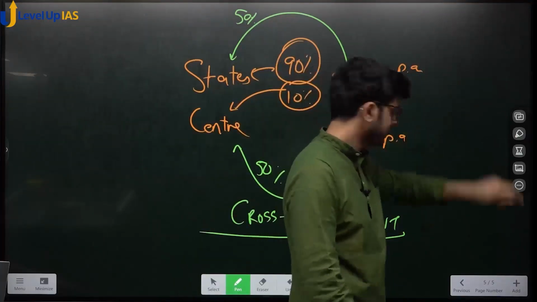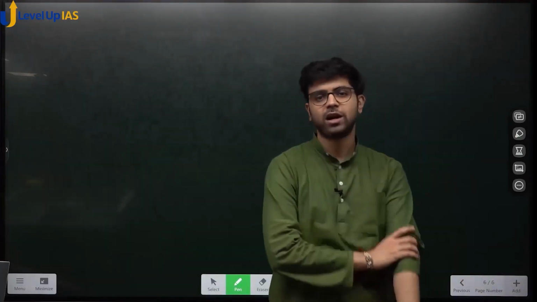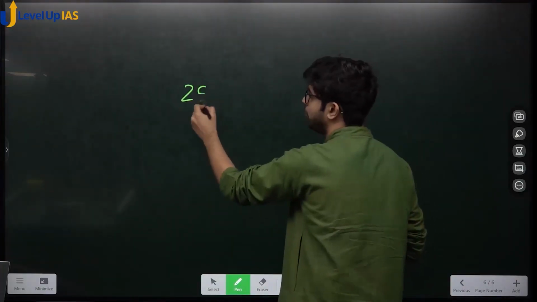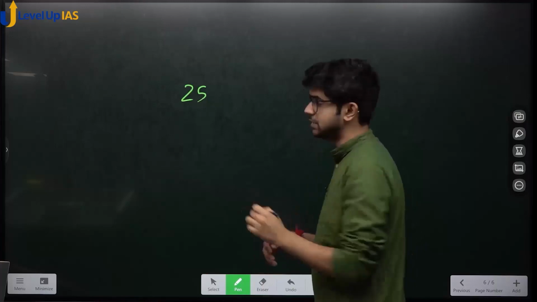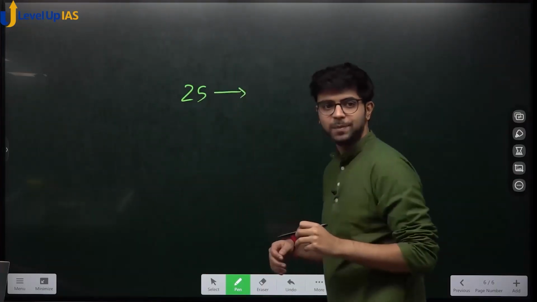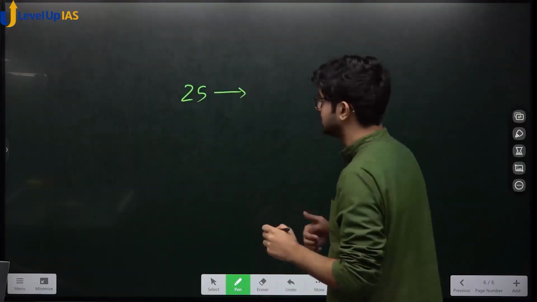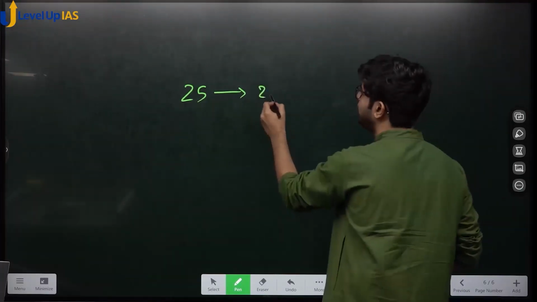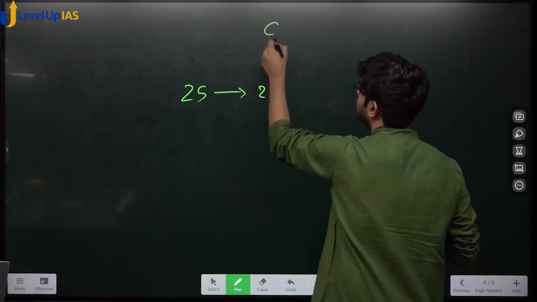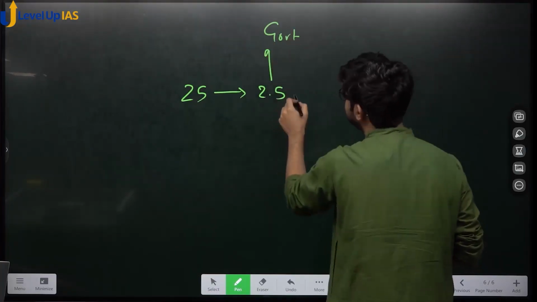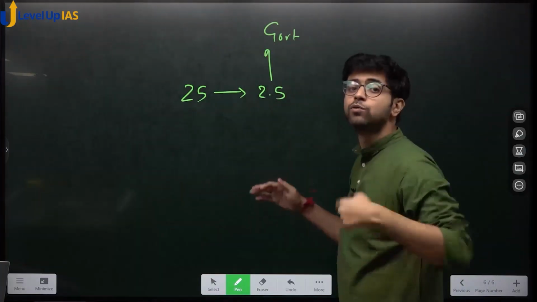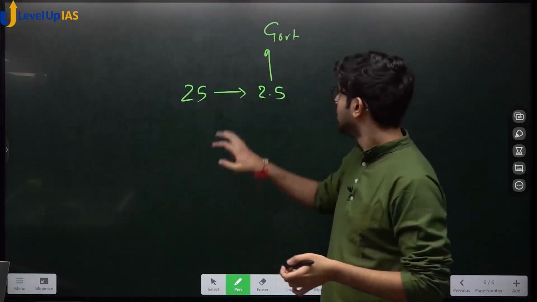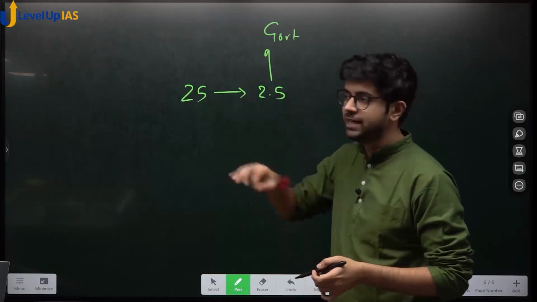Now, regarding the burger, I just want to explain it one more time for clarity. Cheese cost is 25 rupees. McDonald's goes to the cheese supplier and buys a cheese slice worth 25 rupees. GST charged is 10%, so 2.5 rupees is given to the government. Who gave it to the government? Ultimately, the cheese supplier. But whose pocket was it from? McDonald's, because the cheese supplier would have written 25 plus 2.5 and given the bill to McDonald's.